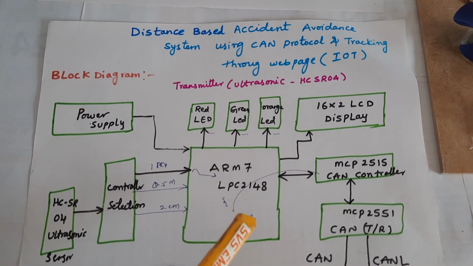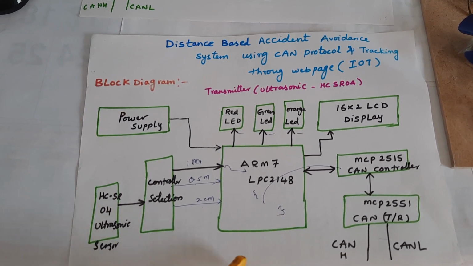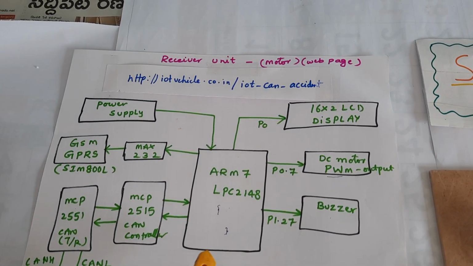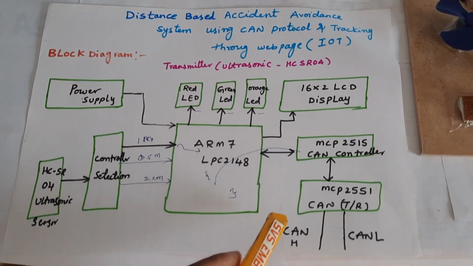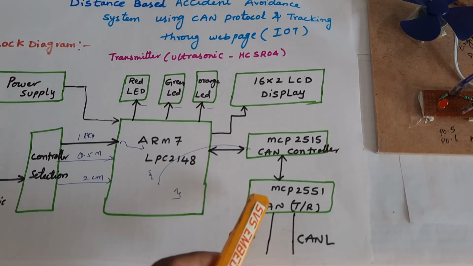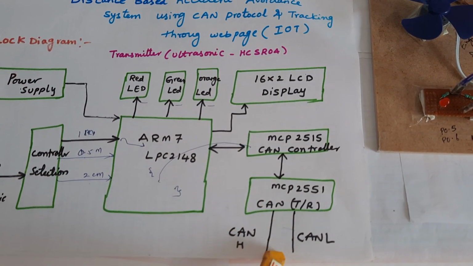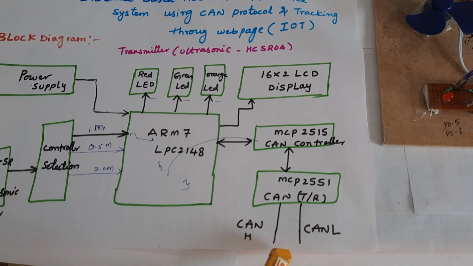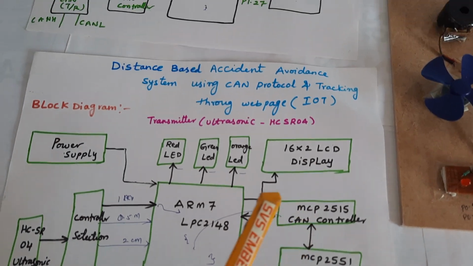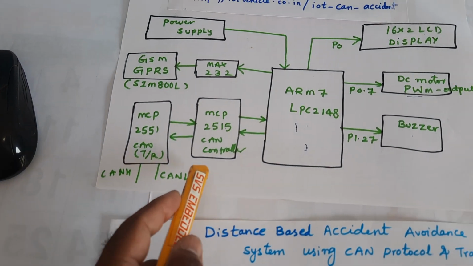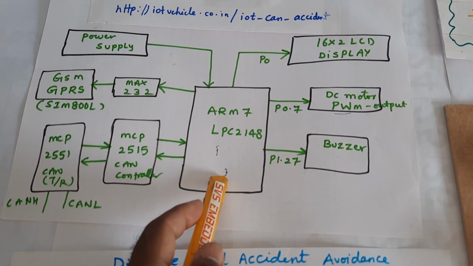In this project we are using two parts: one is the transmitter unit and another is the receiver unit. The transmitter unit will transmit the data through CAN protocol, using the MCP2515 CAN controller and the MCP2551 CAN transceiver IC, with CAN high and CAN low. It sends the data to the same CAN controller and transceiver, and the ARM7 receives the data.